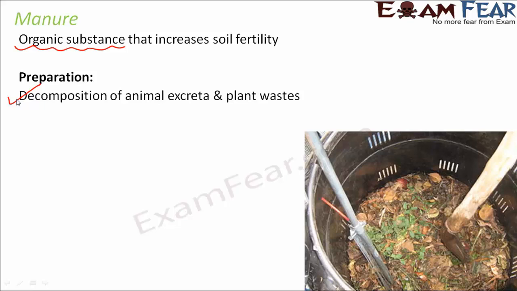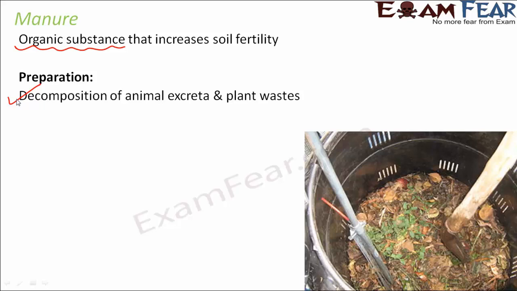So basically, if you take a lot of waste materials, maybe cow dung or plant wastes or animal waste, you take them all together and leave them in a container and allow them to get decomposed. That means allow them to get rotten. So how do these things get rotten? By the action of microorganisms like bacteria and fungi.